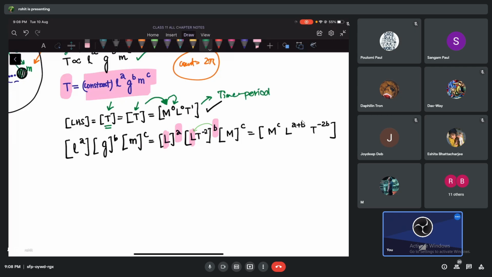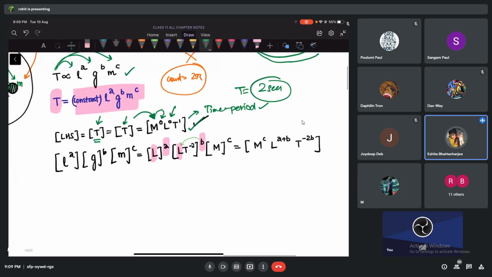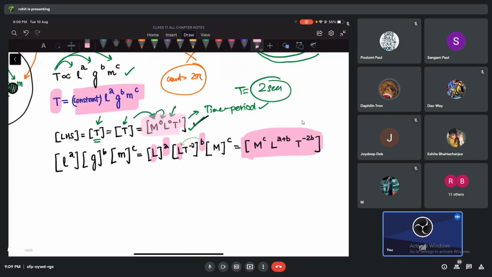Even length is not there, right? It's time period. If the time period is 2 seconds, that means the pendulum is taking 2 seconds to go back and forth. So there is no measurement of mass and no measurement of length, so M0, L0. Now you all tell me: this is the dimension on the right hand side, and this is the dimension on the left hand side. Do you agree that they should be different or exactly the same?